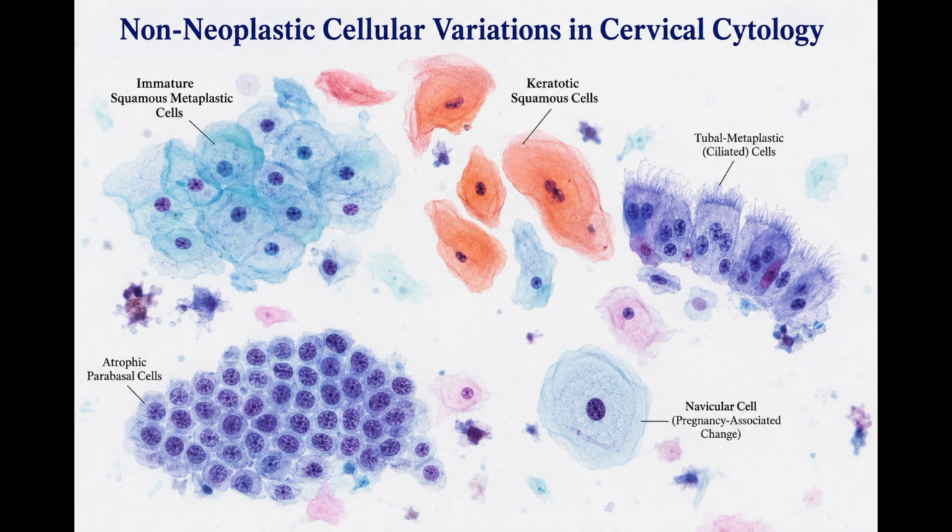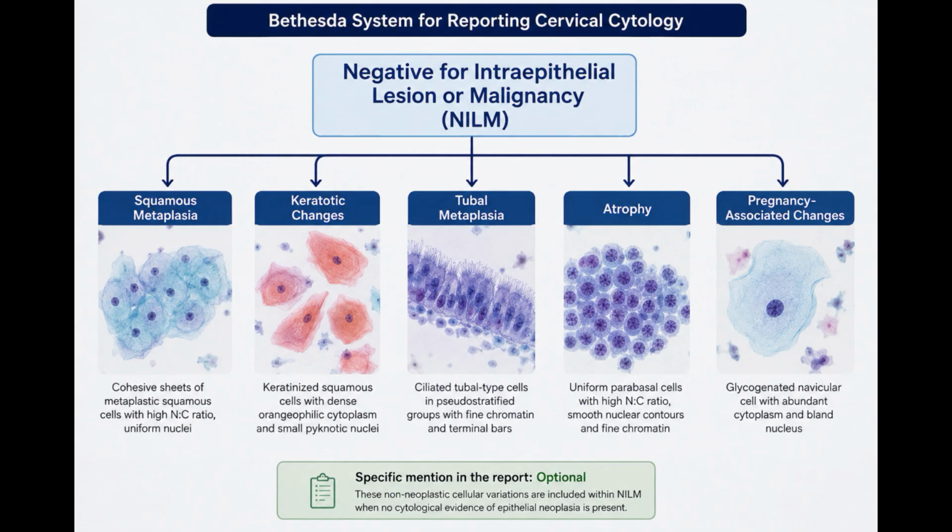Non-Neoplastic Cellular variations in cervical cytology. Under the Bethesda System, squamous metaplasia, keratotic changes, tubal metaplasia, atrophy, and pregnancy-associated changes are non-neoplastic cellular variations with a negative for intraepithelial lesion or malignancy, or NILM. Their specific mention in the report is optional.